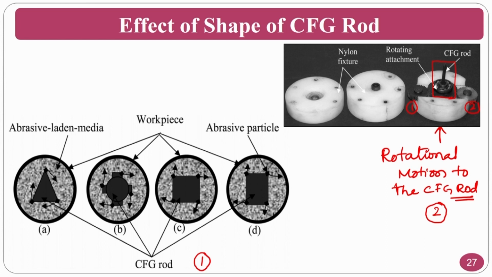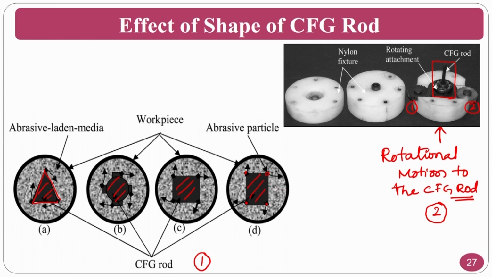The normal shapes that you can see are a triangular shape, spline, okay, and you can see a square and the rectangle. These are the four shapes that are mentioned here, and you can see the edges. At the edges, there are arrows. These arrows show how the rod will hit the abrasive particles, and these abrasive particles will be pushed towards the workpiece.